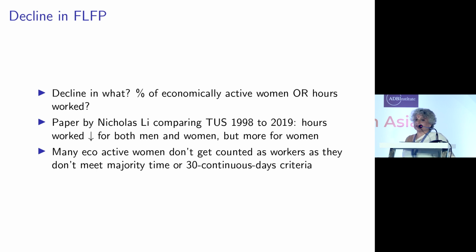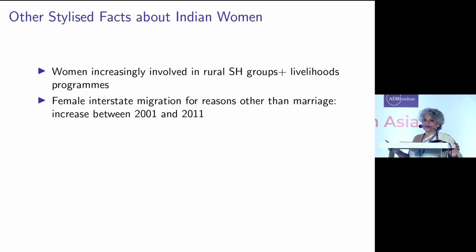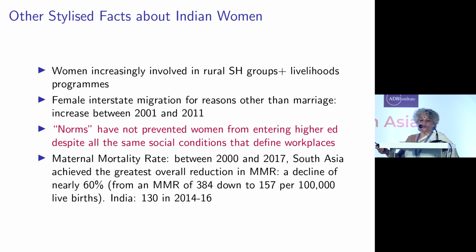Okay, so this is just a slide to show that there are other stylized facts about women here in India that, to my mind, don't fit the supply side narrative. And I think we need to pay attention to those. The same norms that supposedly prevent women from working don't prevent women from accessing higher education. And the women who come into higher educational institutions are typically not married, and the parents are more worried about them, their sort of purity, if I can use that word, etc. So time is up.